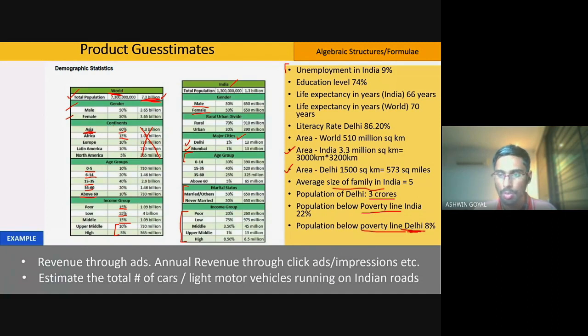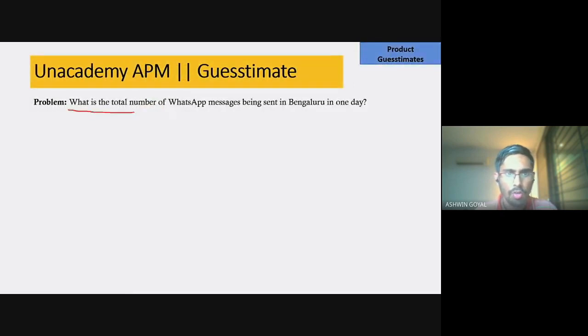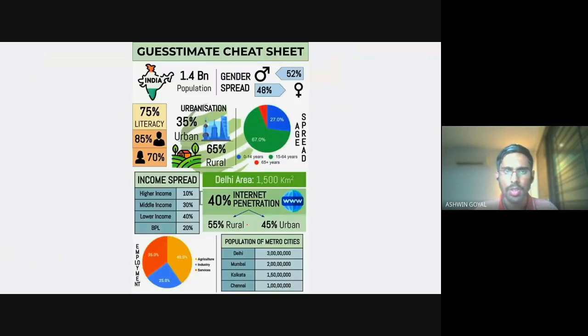Delhi becomes important because, of course, it's the capital of India, so many times people ask specifically about Delhi, right? And Bangalore is becoming increasingly important. People ask questions around Bangalore. For example, there was one question that I had: number of WhatsApp messages being sent in Bangalore in one day. Because most of these tech firms are based in Bangalore, and there's a high chance that whenever you are interviewing for a company, their office is in Bangalore. So there's this possibility, right?